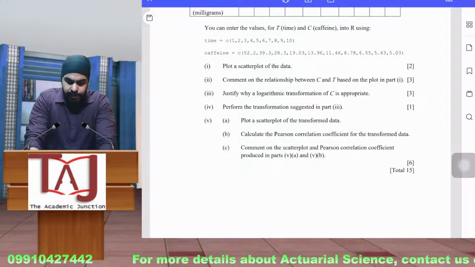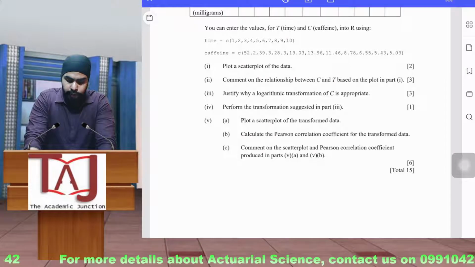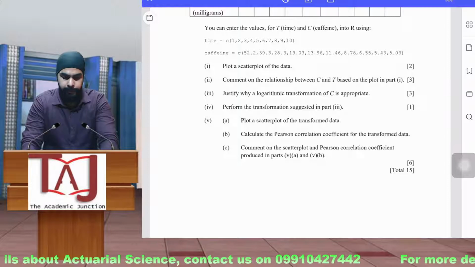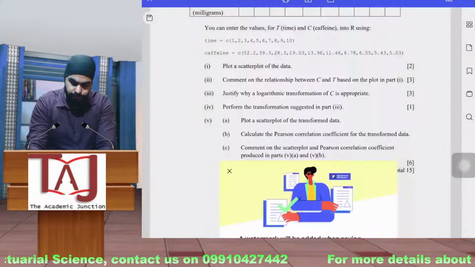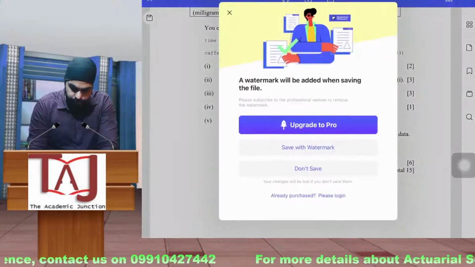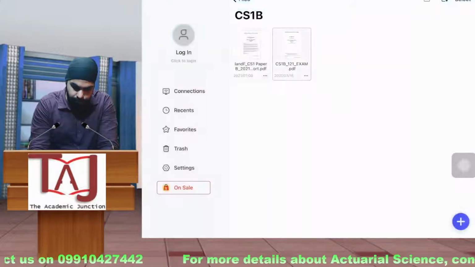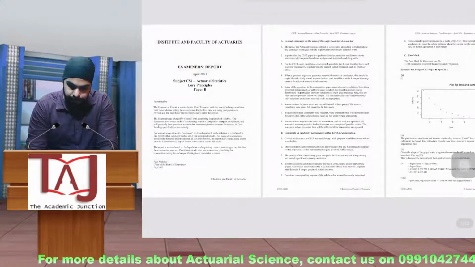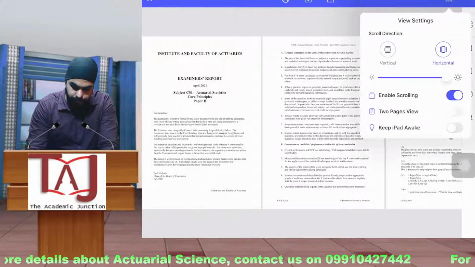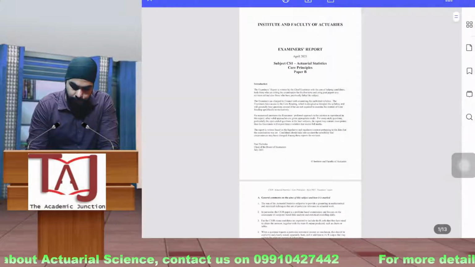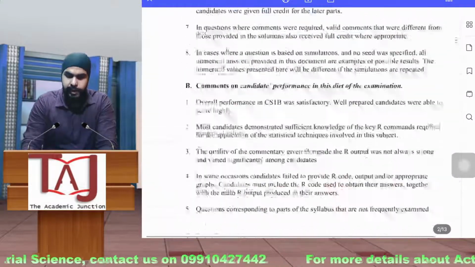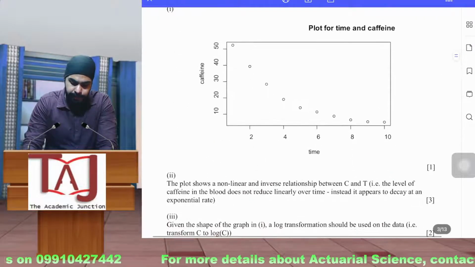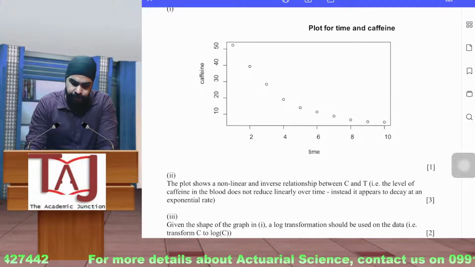If I see this question, it is a total of 15 marks, and we will see how many lines of R code we have written here. So let me just open up the graph. It is easily visible that this is an exponential, negative relationship between the two variables, time and caffeine.